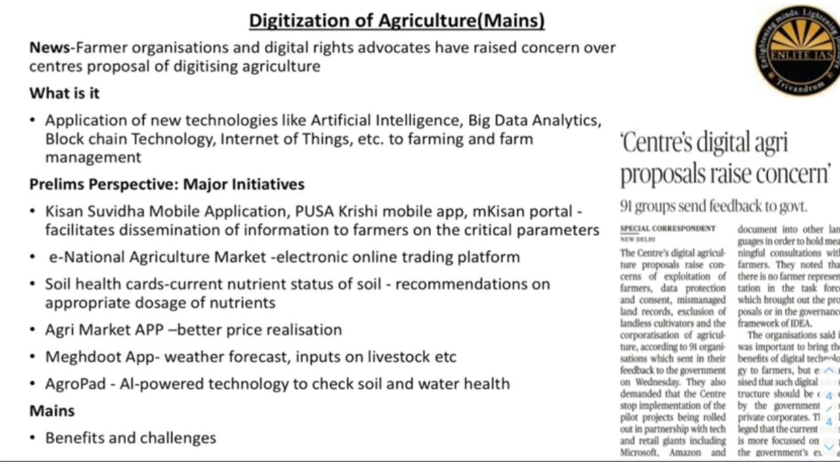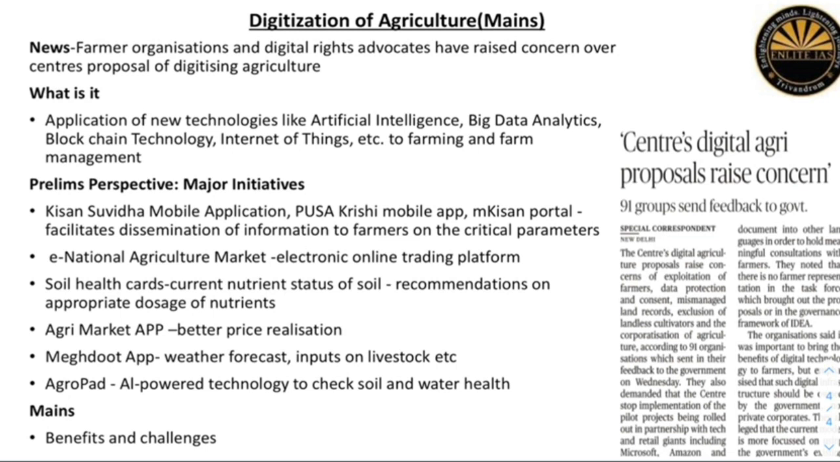Now coming to the major initiatives in this regard. We can say there is the Kisan Suvidha mobile application, there is the Pusa Krishi mobile app, there is the M-Kisan portal etc. What are all these aimed at? These facilitate dissemination of information to farmers on critical parameters like advice on crop related matters through SMS, information regarding market prices, plant protection, seeds, pesticides, fertilizers, machinery, weather etc. So, all these kinds of information are being disseminated to the farmers via these apps.